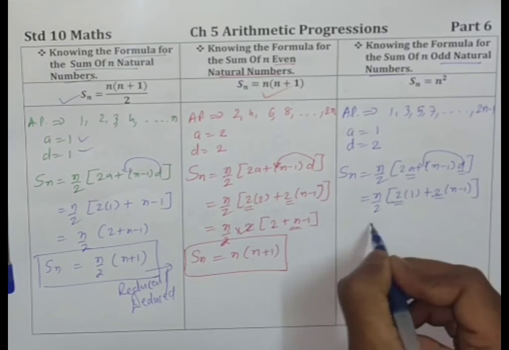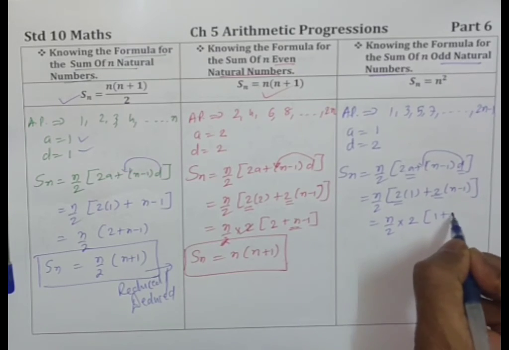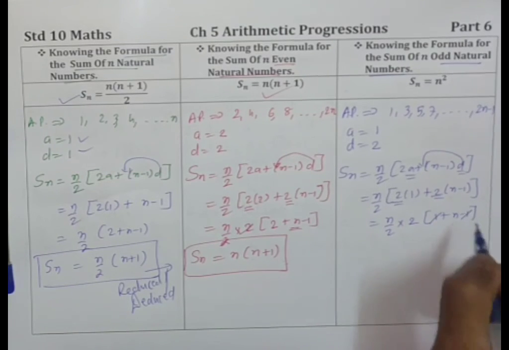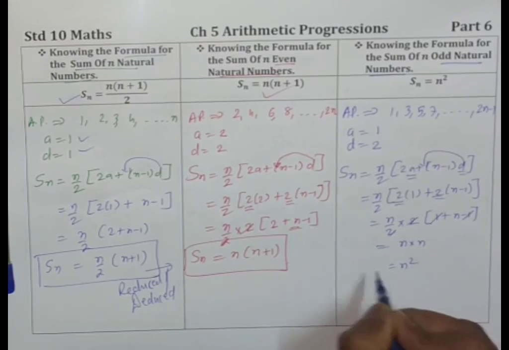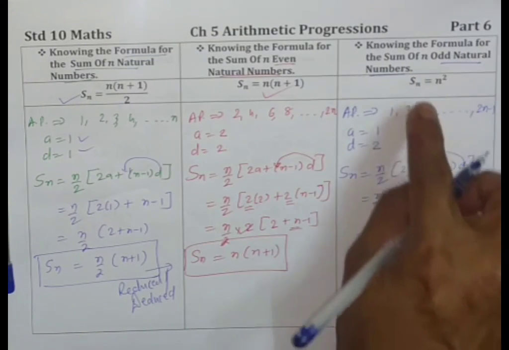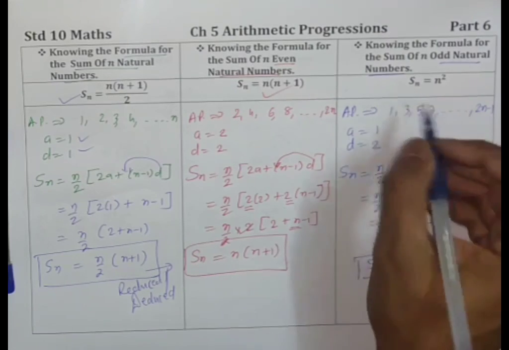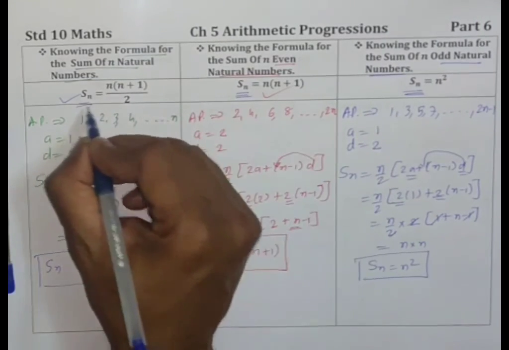So once again 2 is common. So n by 2 into 2, 2 is taken common. So 1 plus n minus 1. Plus 1 minus 1 cancels, 2, 2 cancels. n into n, that is n square. The sum of n odd natural numbers, Sn, of course Sn is the symbol for the sum of n numbers.